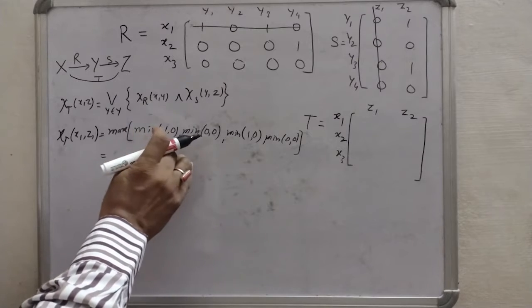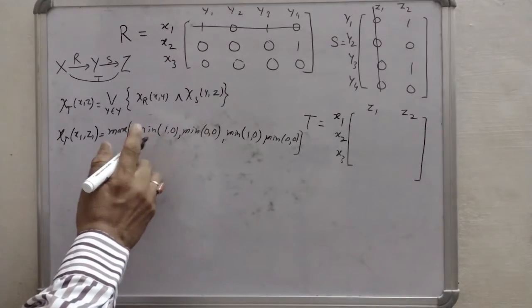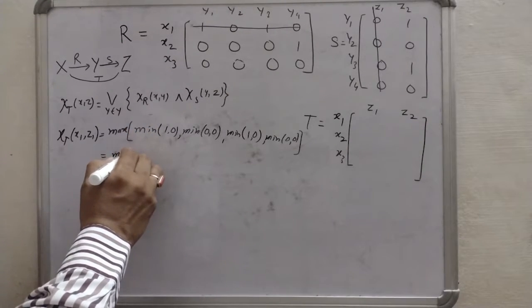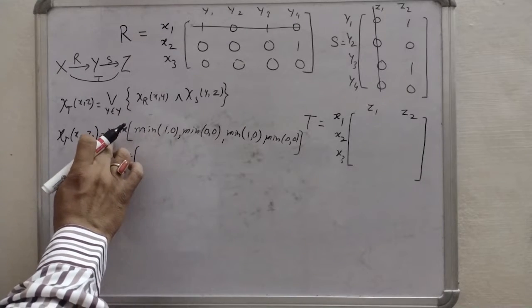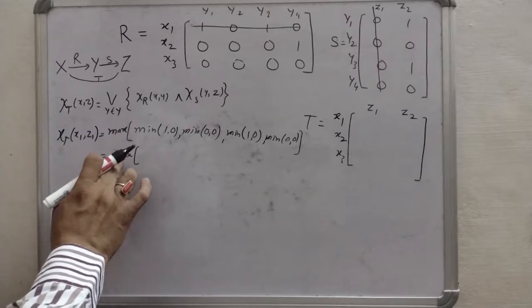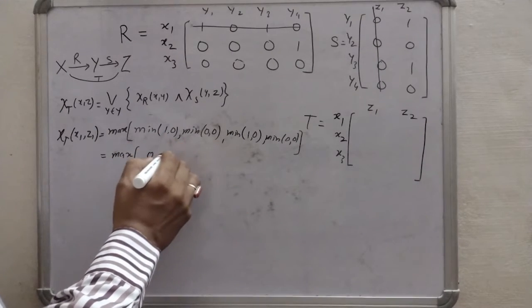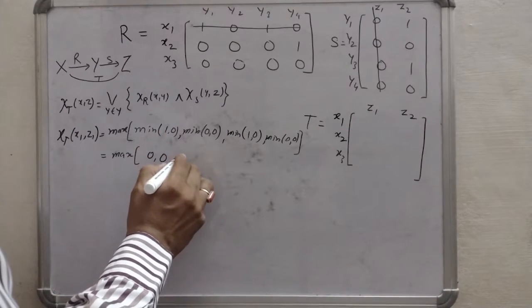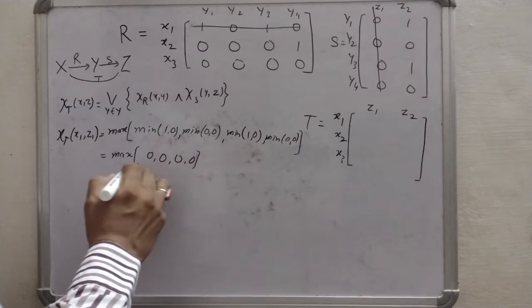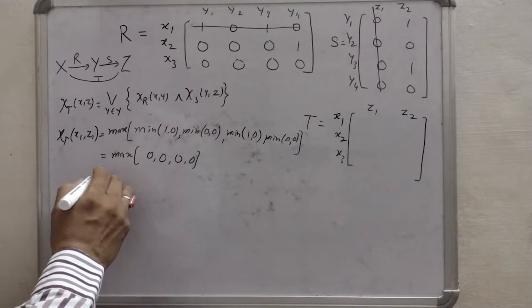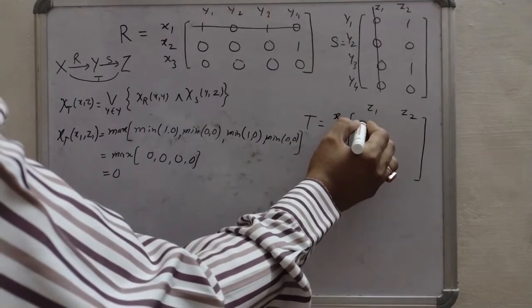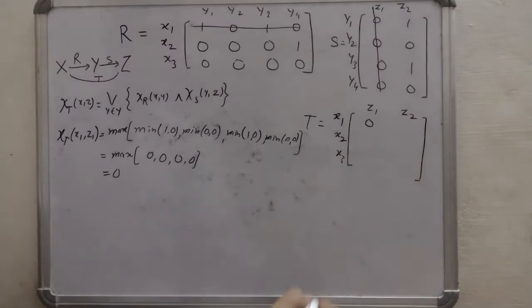Then we will solve it. So the minimum of 1 0 is 0, and here the max will be on the outside. All the minimums are 0, so it will be 0. So we can write here 0.